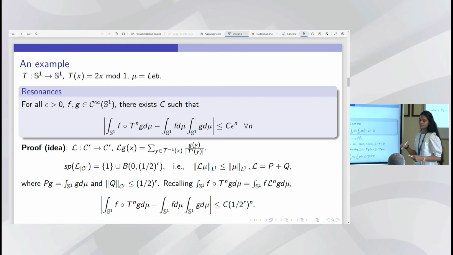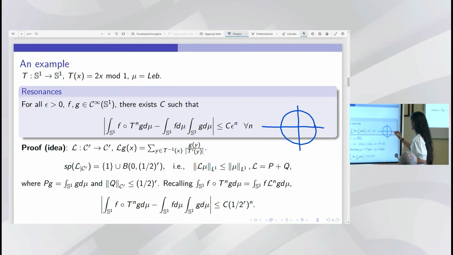In this case, if I study the spectrum of the transfer operator, it would look like this. If this is the circle of radius 1, then it has an eigenvalue at this place, which is 1, which comes from the fact that the L1 norm calculated at L mu would be less than or equal to mu.